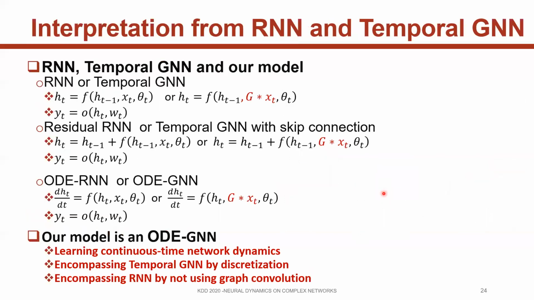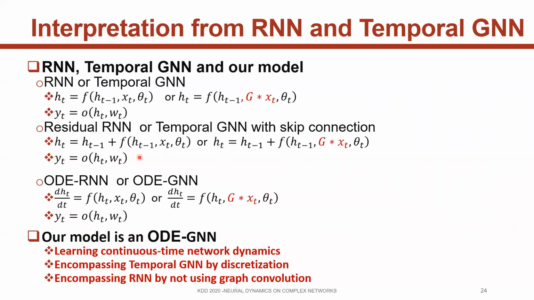We can further interpret our models from the perspective of RNN or temporal GNN. For example, the simplest RNN model has this hidden state and this output. By introducing graph convolution here, we can get a very simple temporal GNN by combining RNN and graph convolution. If we model the residual signals, we can get the residual RNN or temporal GNN with skip connections.